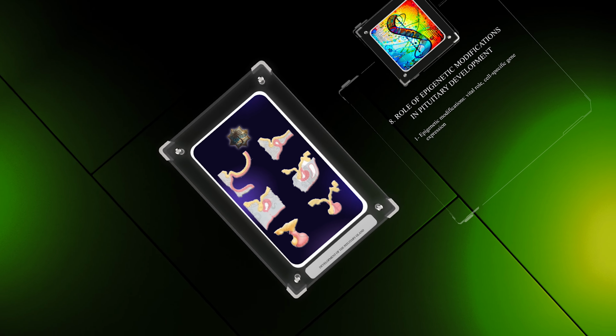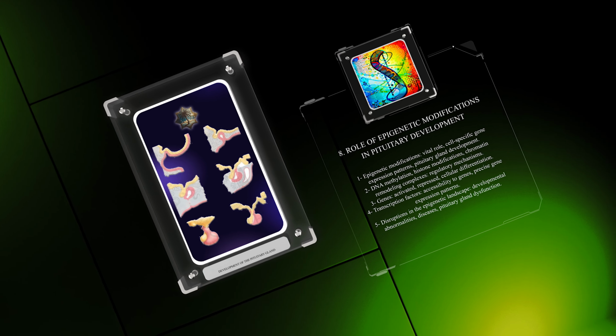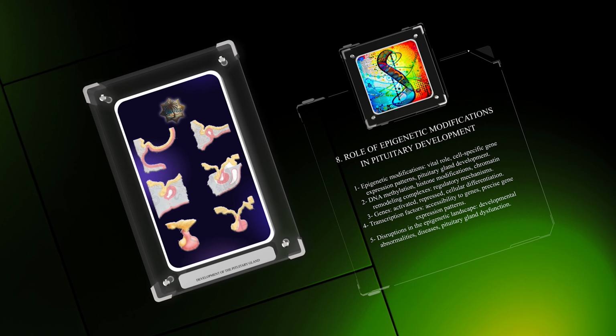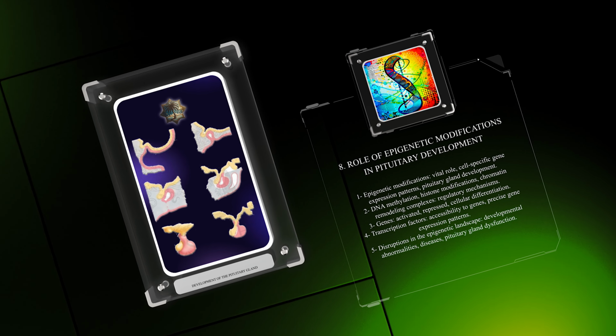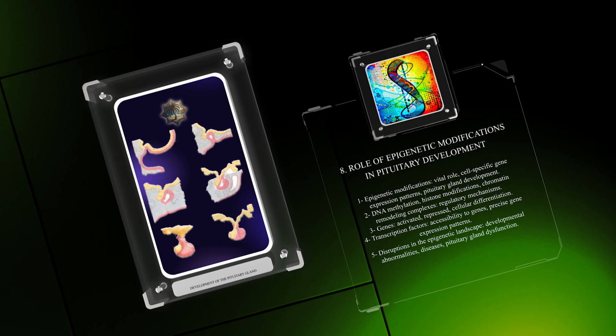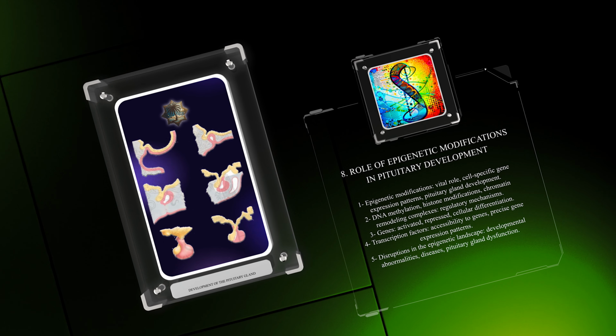Epigenetic modifications play a vital role in establishing and maintaining cell-specific gene expression patterns during pituitary gland development. DNA methylation, histone modifications, and chromatin remodeling complexes act as regulatory mechanisms that determine whether genes are activated or repressed during cellular differentiation. These modifications influence the accessibility of genes to transcription factors, ensuring precise gene expression patterns. Disruptions in the epigenetic landscape can lead to developmental abnormalities and diseases associated with pituitary gland dysfunction.